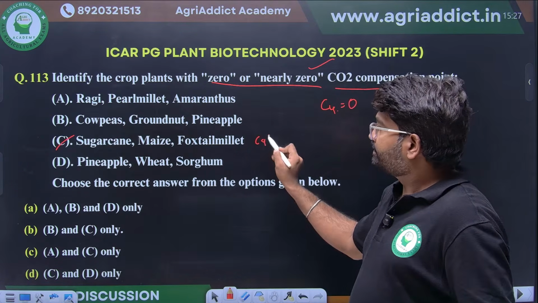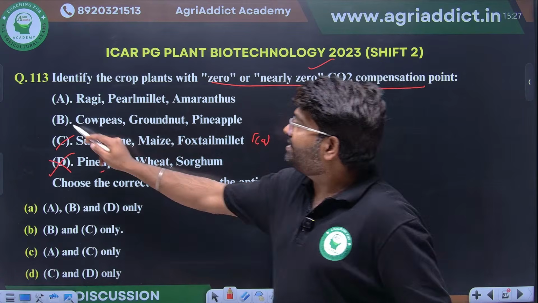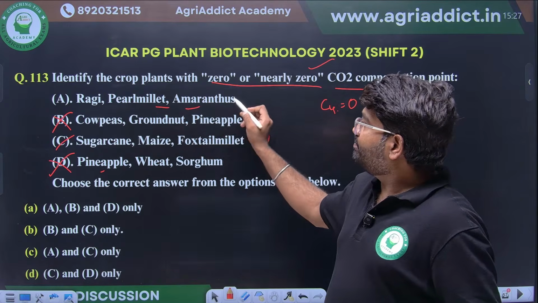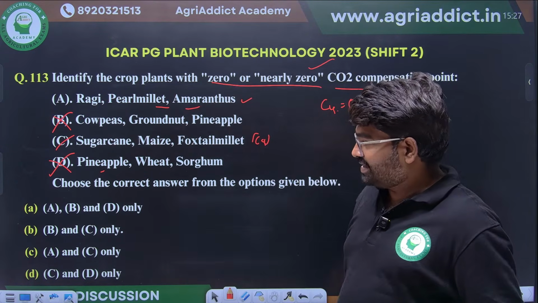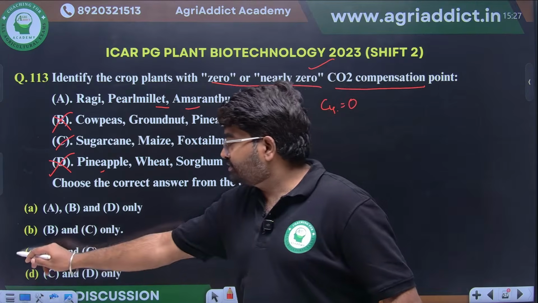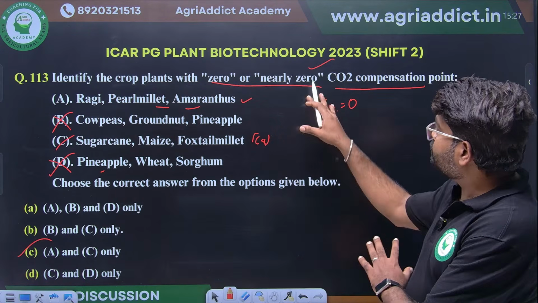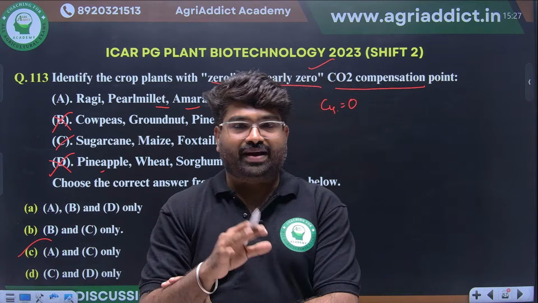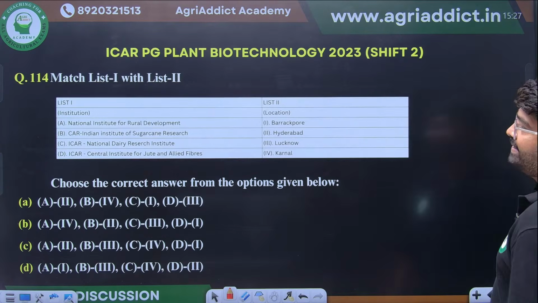Pineapple, CAM is there, so it will not come. Pearl millet, amaranthus is a typical C4 plant. Yes, this also will come. So A and C, they are coming. Option C. Clear. They are asking about CO2 compensation point is zero or near zero, which will be maximum for C4 plants. Yes, A and C will be the right answer.